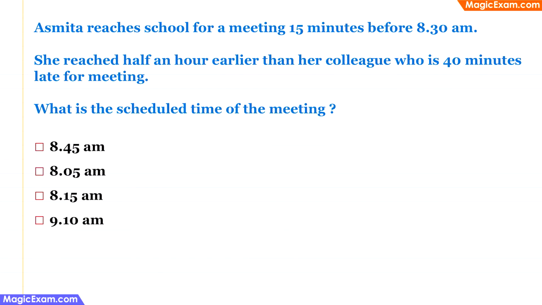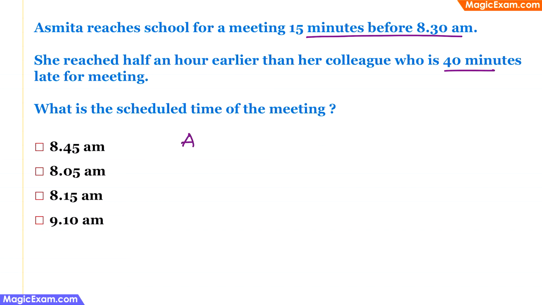Asmita reaches school for a meeting 15 minutes before 8:30 am. She reached half an hour earlier than her colleague, who is 40 minutes late for the meeting. So what is the scheduled time of the meeting? Very simple problem. Let's start writing down each of the bits of information that is available.